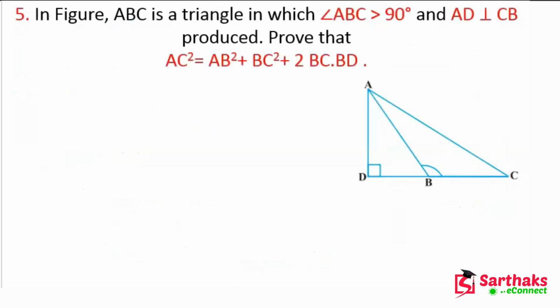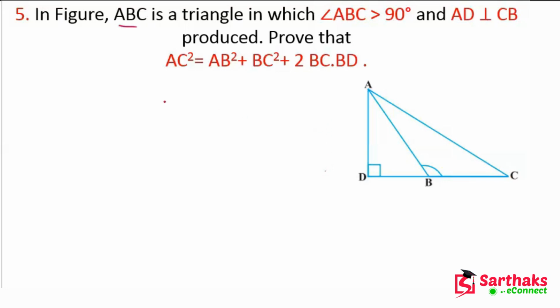So the next question is, in the figure, ABC is a triangle in which angle ABC is greater than 90 degree and AD is perpendicular to CB. We have to prove that AC square is equal to AB square plus BC square plus twice of BC dot BD. Now we have to prove this question. So how can we prove this?